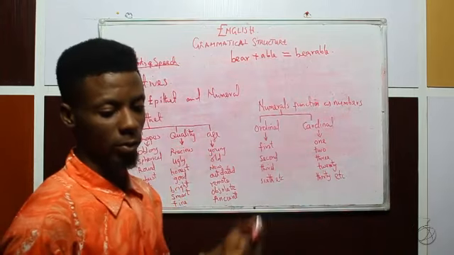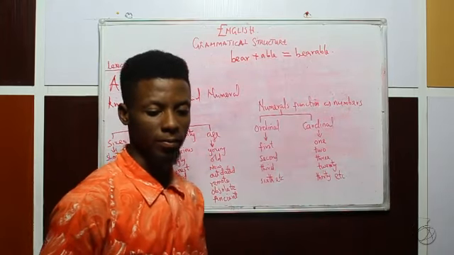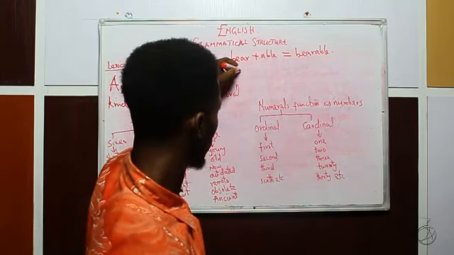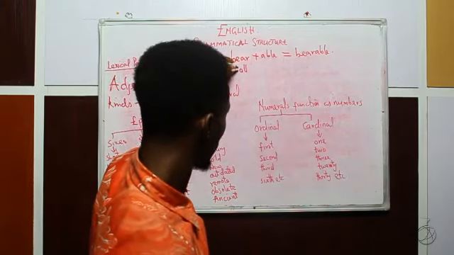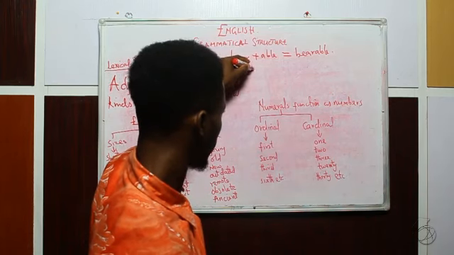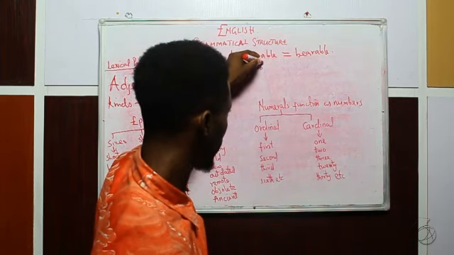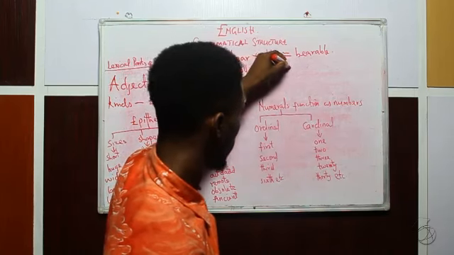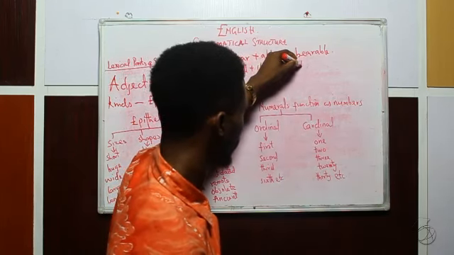Where we have fall plus ible, we have fallible.